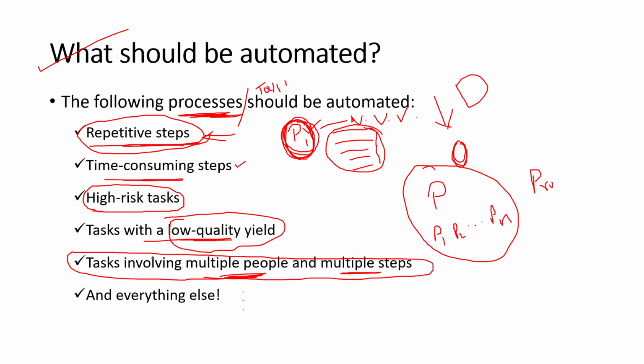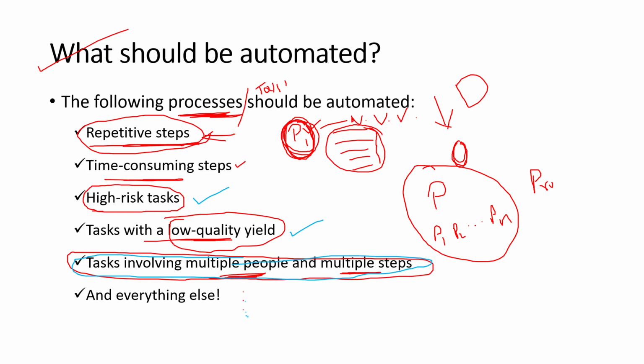Similarly, if the process has a high risk task involved, or if you are dealing with a high risk task, you can go ahead with automation. Similarly, if the existing task is giving results with low quality, then you can go for automation in order to improve the quality of the yield produced by the task. And similarly, if the task is involving multiple people and multiple steps, again you can choose this type of task for automation, and the list goes on.